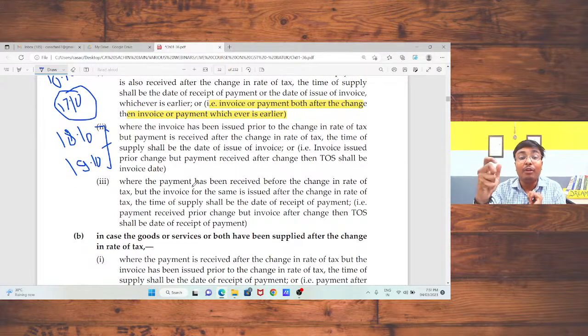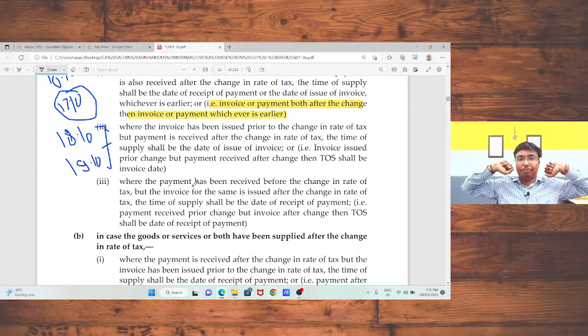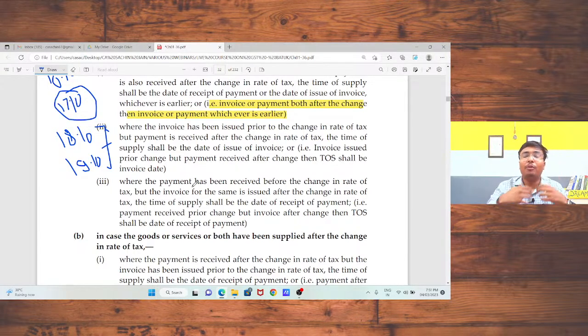Next scenario, invoice issued prior to the change. You had issued the invoice, but the payment was received after the change in rate. In that case, your invoice date will be your time of supply. That means I had provided certain services at that time. The rate of those services was 12%. Okay. And I had issued the invoice, that is, I had provided invoices to my recipient, but the payment is still due.